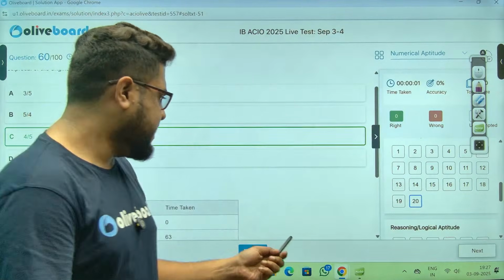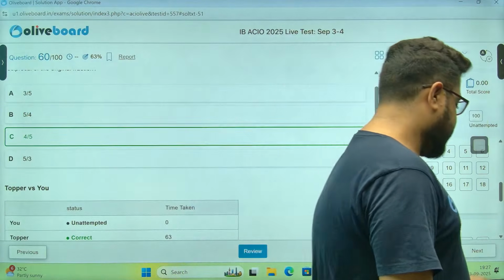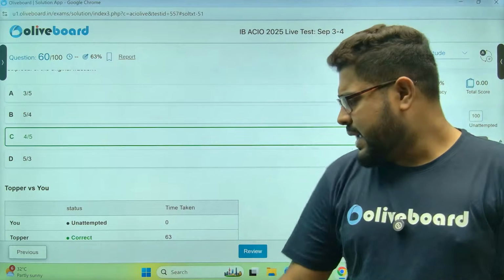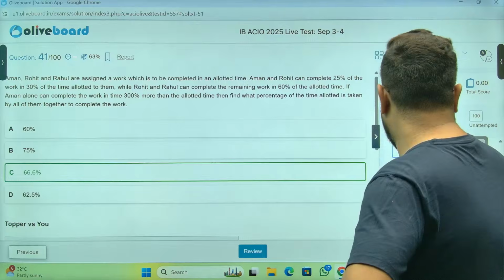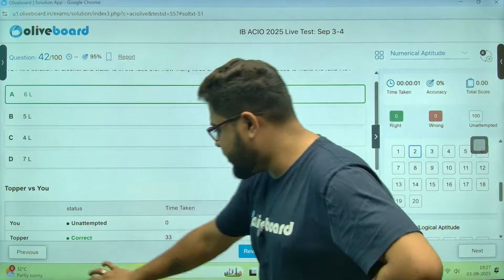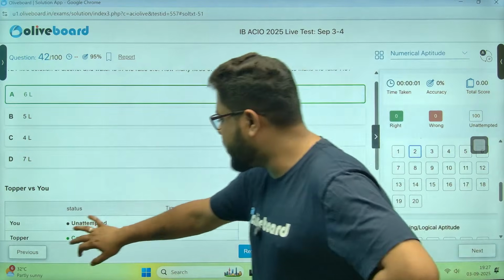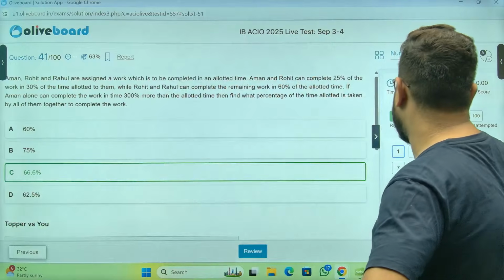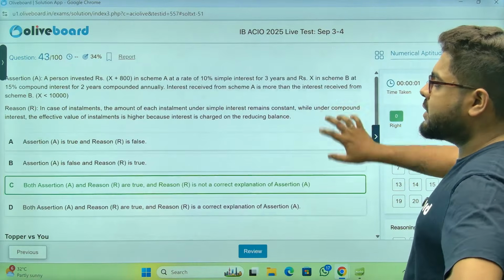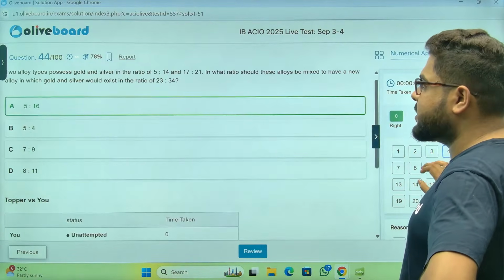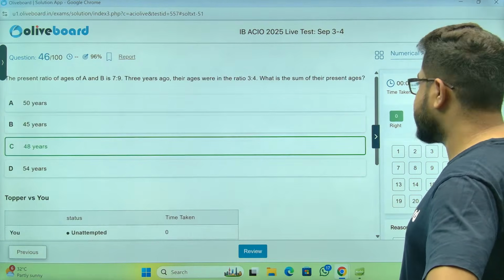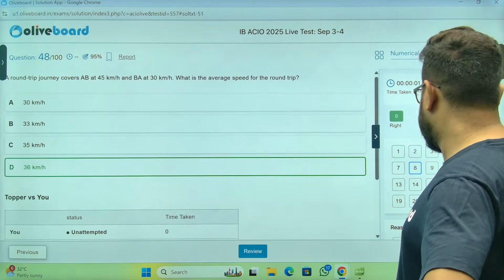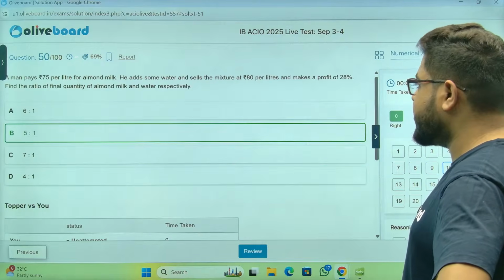Okay. Now again, very simple mock. I don't think, एक ही like 2-4 questions था which was a little on the calculation. So first question was good one. This was a good question. The first question which I started with. Third one, this assertion reason, good question. This is easy. This is also very simple. These two are very simple questions. Simple.